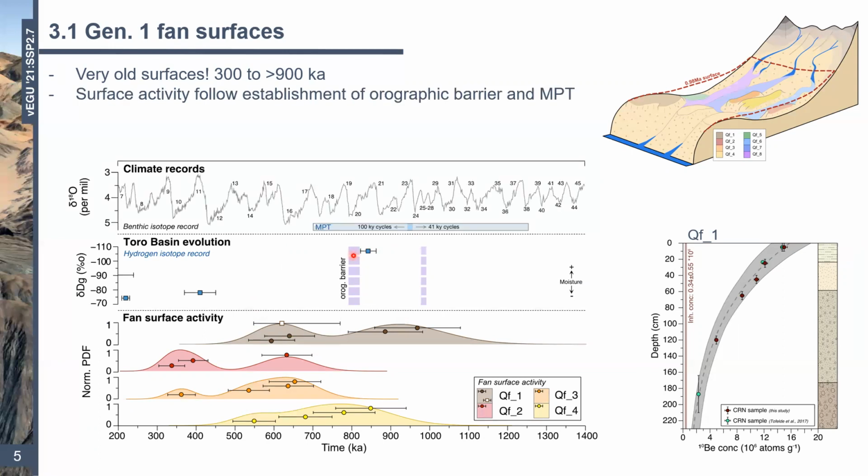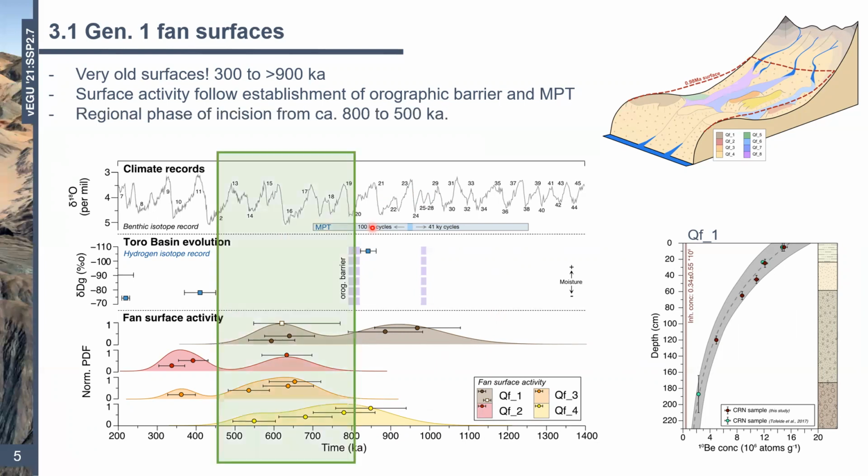Okay. So there aren't many climate records which extend back this far, so we do refer here to the benthic isotope record. And due to the resolution and range of cosmogenic ages for each surface, unfortunately, we can't pick out specific climatic conditions which encourage fan development and abandonment, right? However, we can broadly argue that fan surface activity for Upper Toro in this case follows on from the establishment of this orographic barrier and, incidentally, the mid-Pleistocene transition here indicated on the plot.